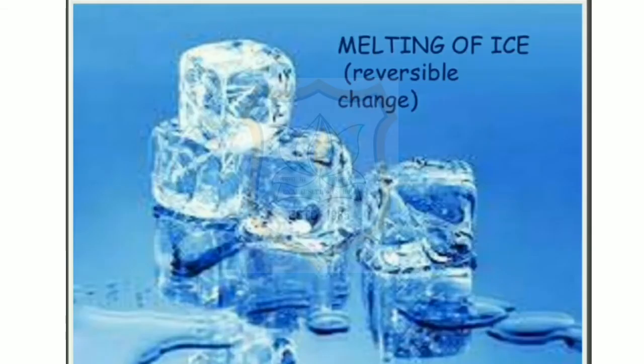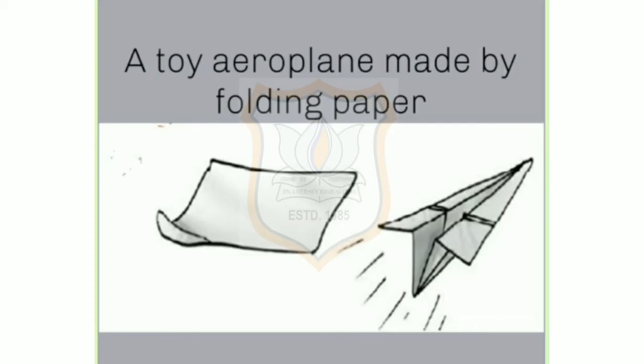Example, melting of ice. This can also be a reversible change. If you take it out from a refrigerator, the ice starts melting. But as soon as you keep it in a refrigerator again, it starts getting solid. So it can be reversed into liquid form and into solid form also. So we can say this melting of ice is a reversible change.